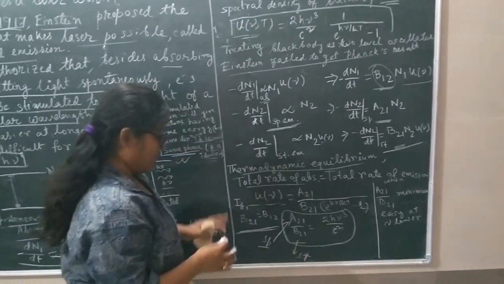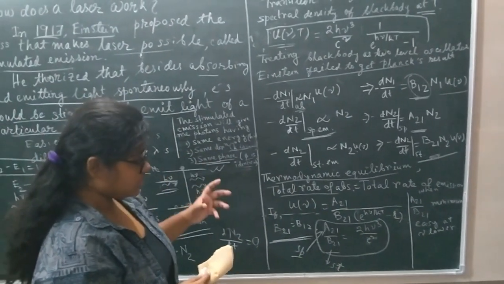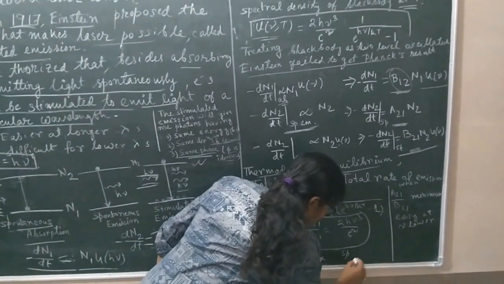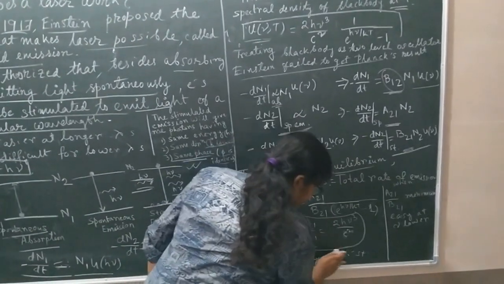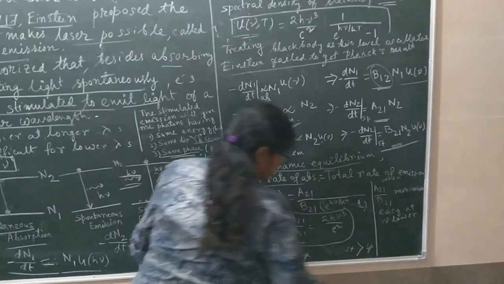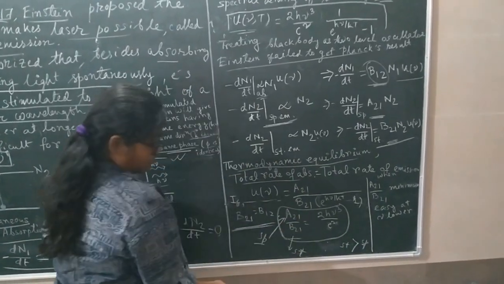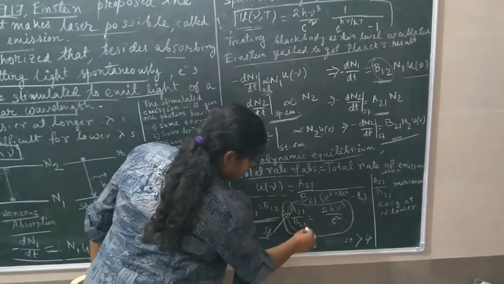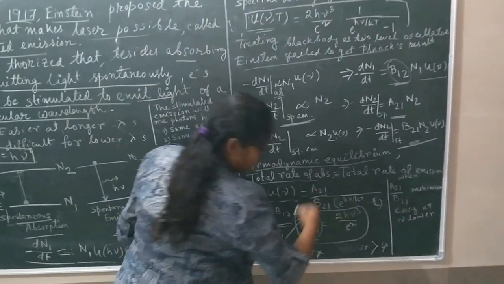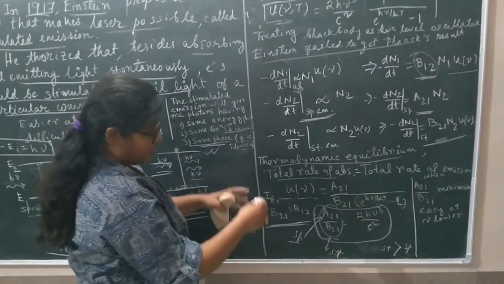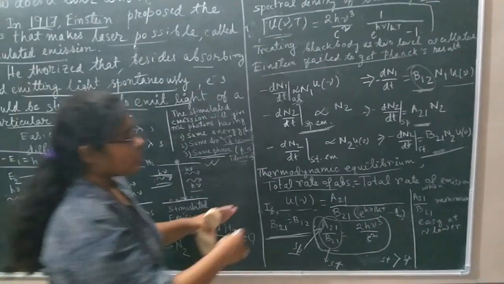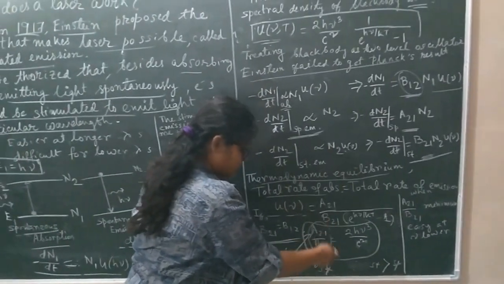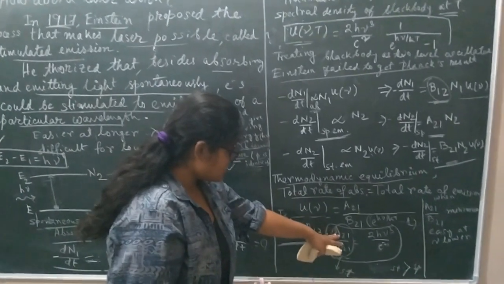Now you can see when laser action will happen. Laser action will only happen when the stimulated emission is greater than the spontaneous emission. So A21 should be less than B21, or this ratio A21 by B21 should be minimized. When will it be minimized? It is proportional to nu cube. So for lower nu, meaning electromagnetic waves of lower frequency, it is already minimized, so you can have stimulated emission greater than spontaneous emission.